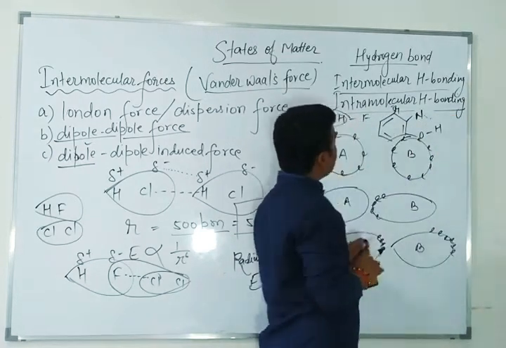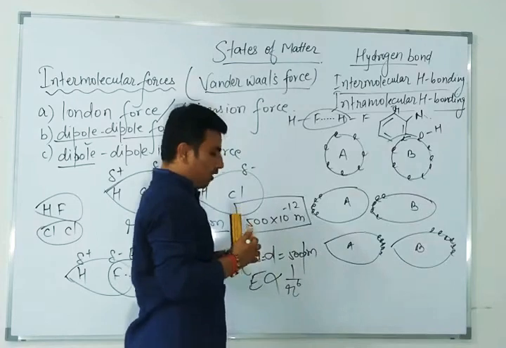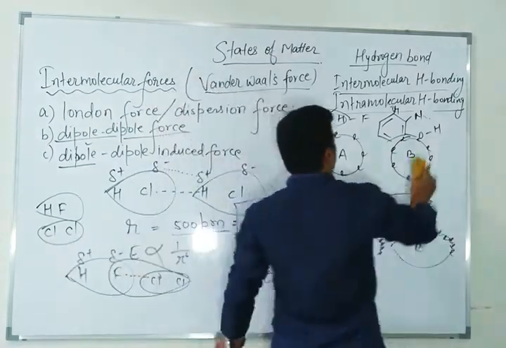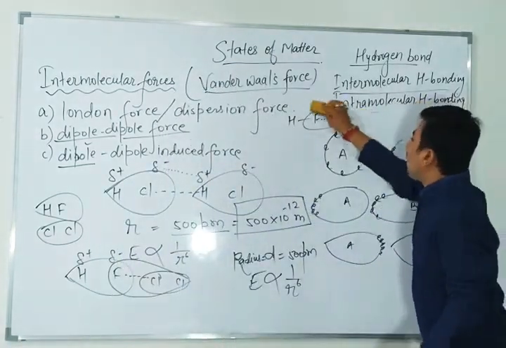So you can understand the inter and intramolecular hydrogen bonding. You may have heard these things in the previous chapter, and many more concepts also.